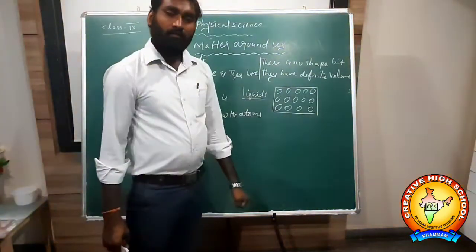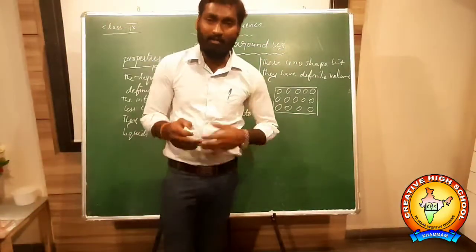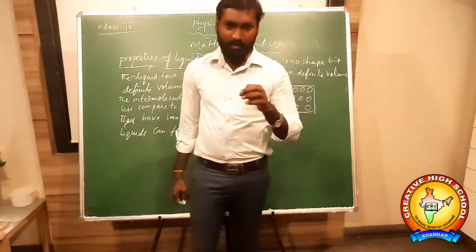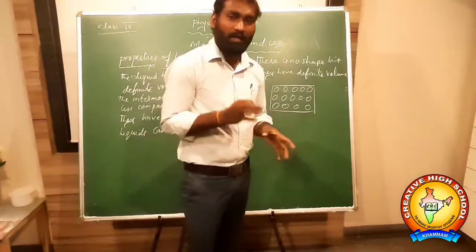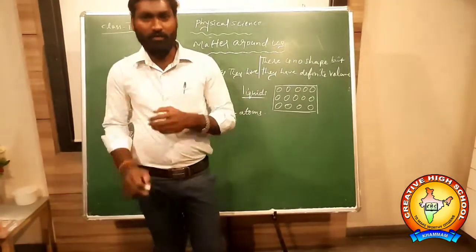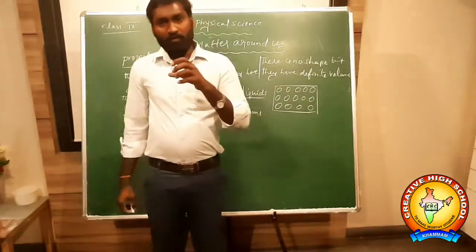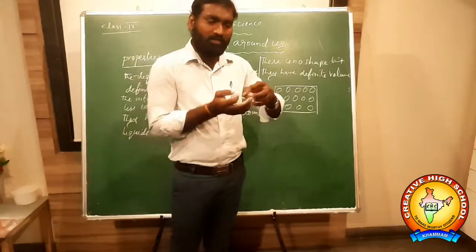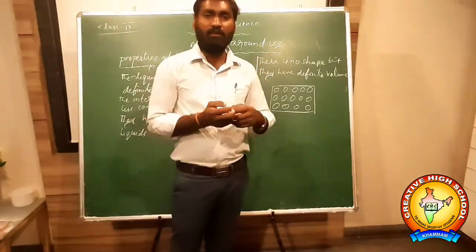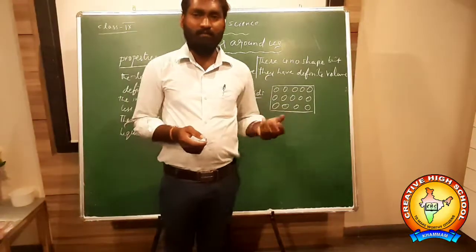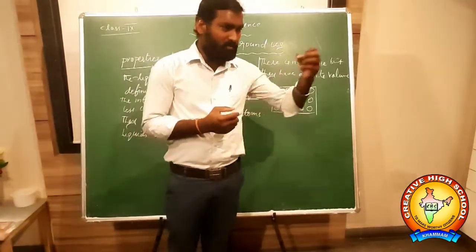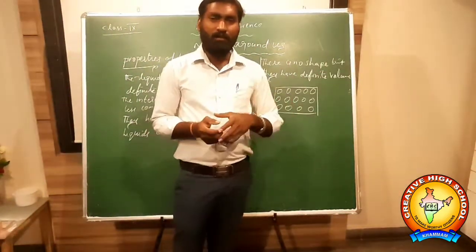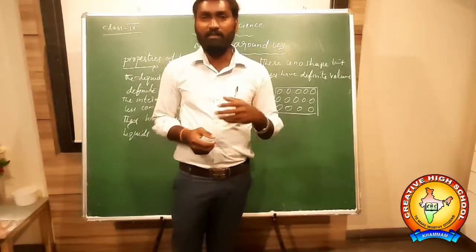Which can flow are called as dash. I ask some question for you. One question: what are called fluids? Fluids means what? Which can flow. Okay. What is the difference between flow and motion? Motion means whenever you throw the object, all the particles present in the object will be moving at the same time and same distance. They are in motion. For example, if you throw the water, what happens? Some molecules fall here, some molecules fall somewhere. So there is no same speed. They are not in the same motion. They don't cover the same distance. That's why they are called fluids.